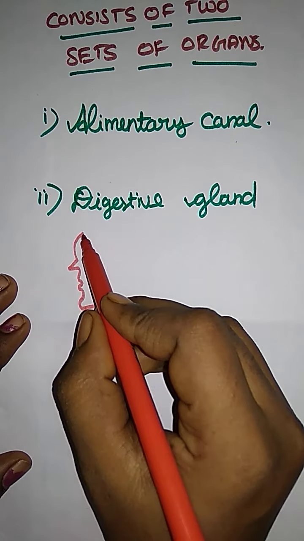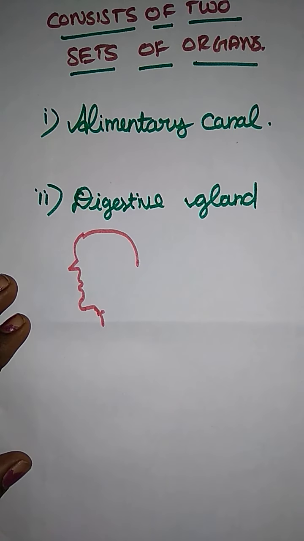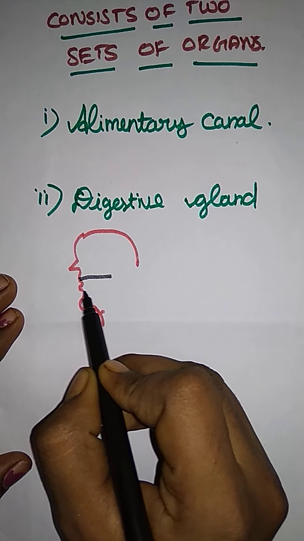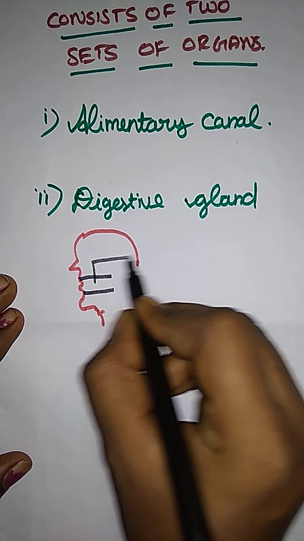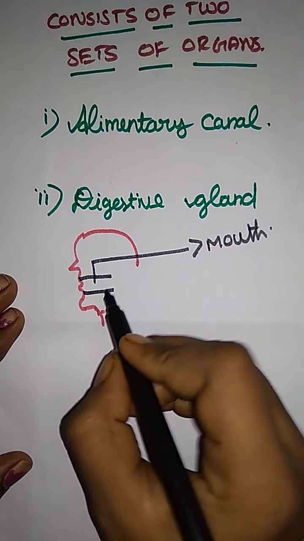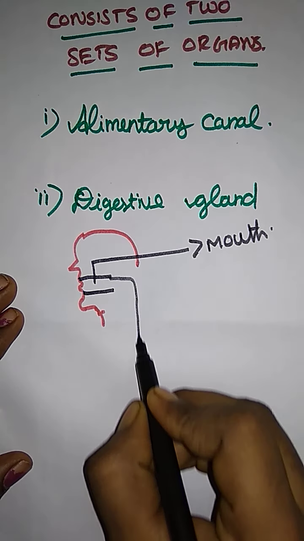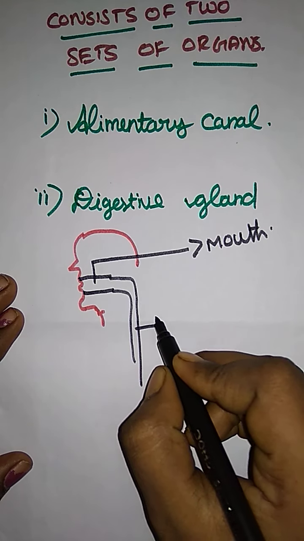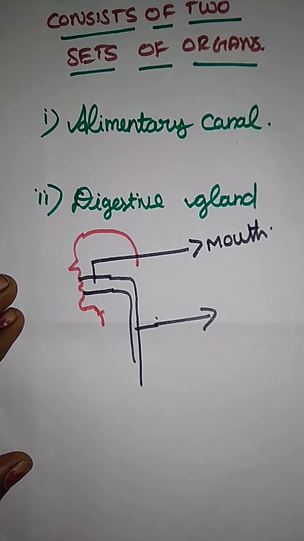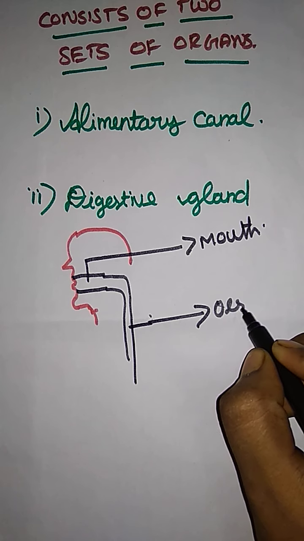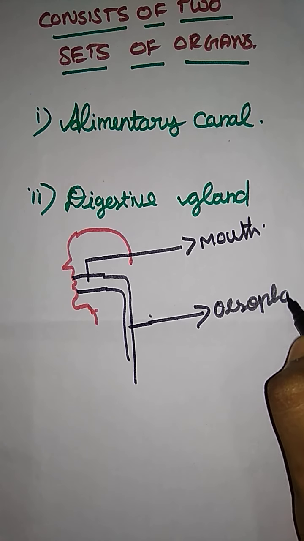Just imagine this is the face of a human, and now I'm going to draw the digestive system. There is an alimentary canal with organs. The first part is the mouth. So this is the first one, mouth, and next one, a long food pipe. What is that? Esophagus. Here, this is the esophagus.